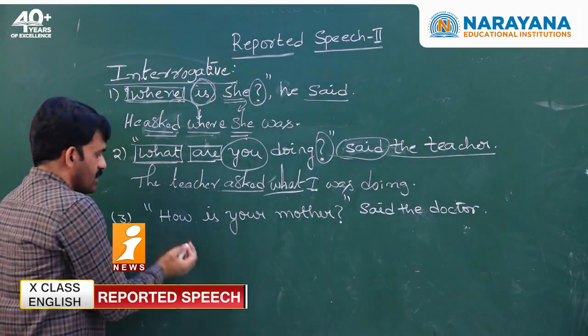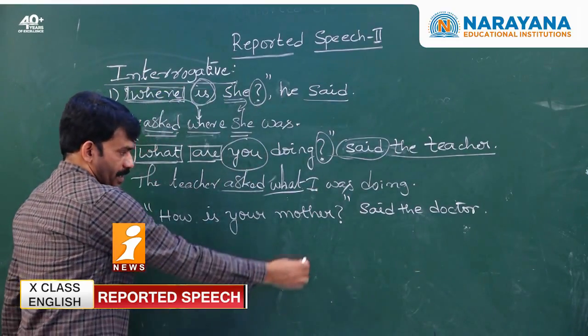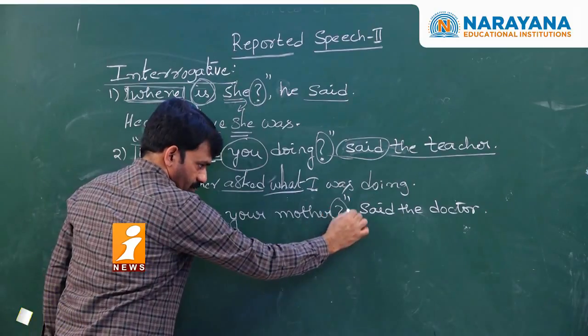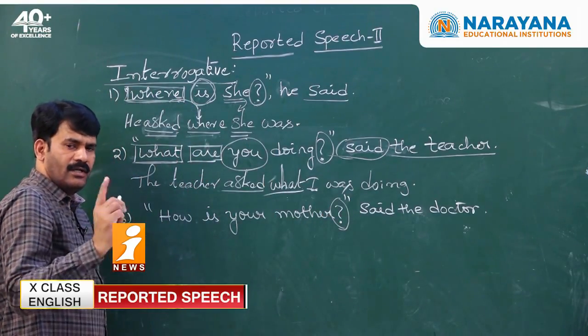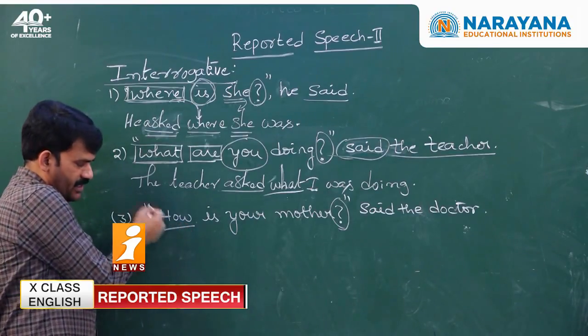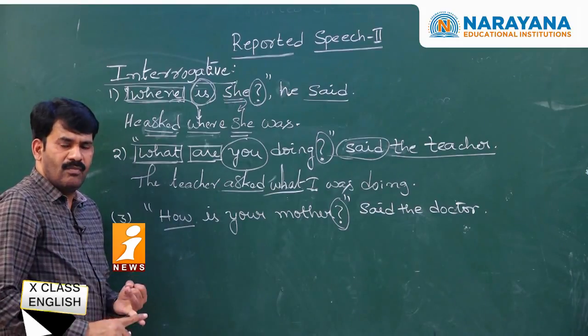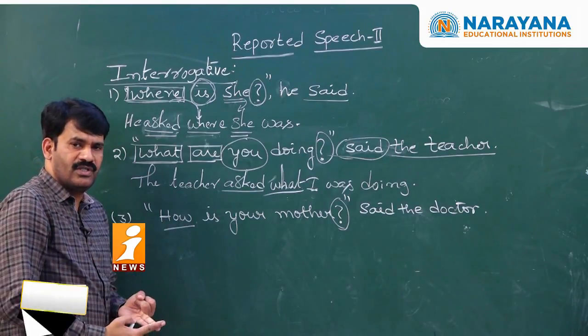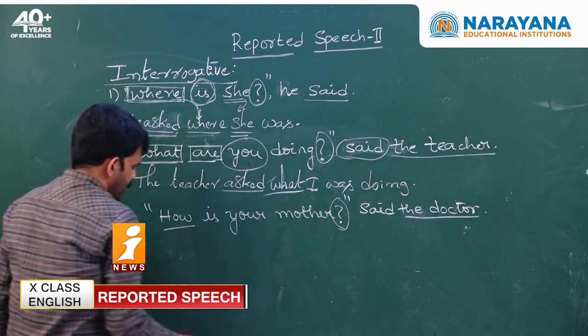Let us see the next sentence. How is your mother? Said the doctor. What is the model of the sentence? The model of the sentence is interrogative. In interrogative, what is the model of the sentence again? WH question. Once after you confirm the interrogative model of the sentence and what kind of question this is, then you start converting the sentence from direct speech to indirect speech.